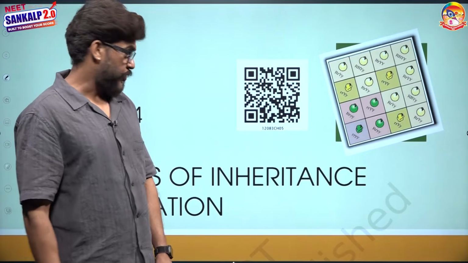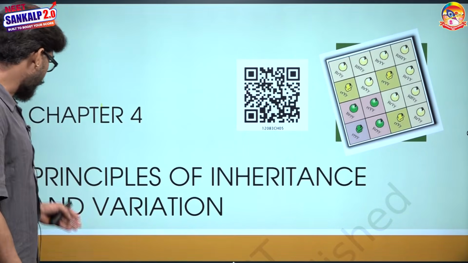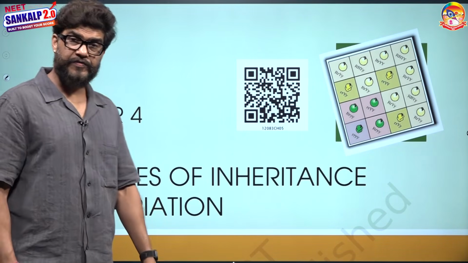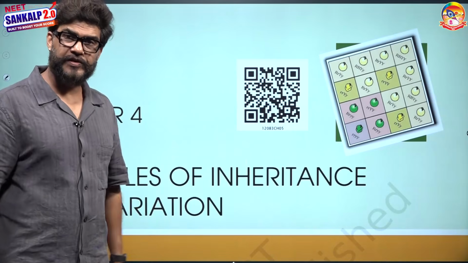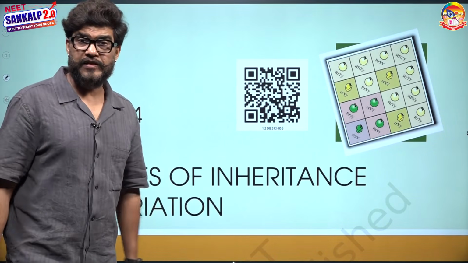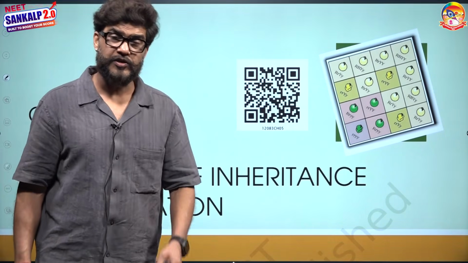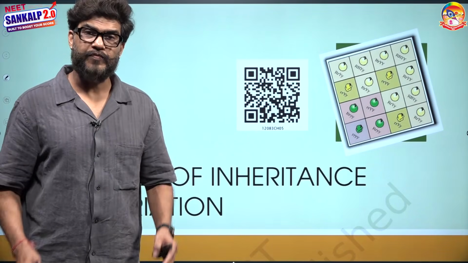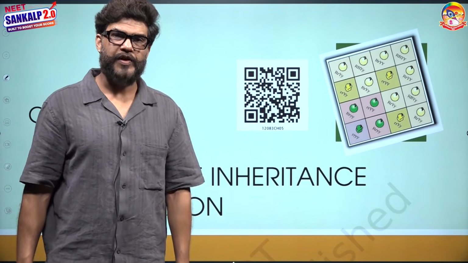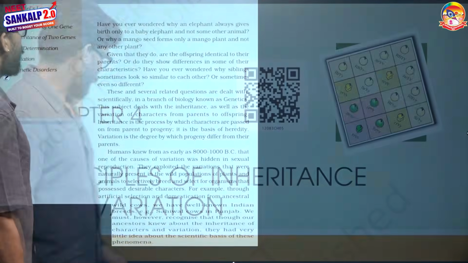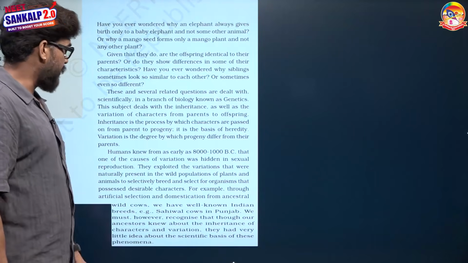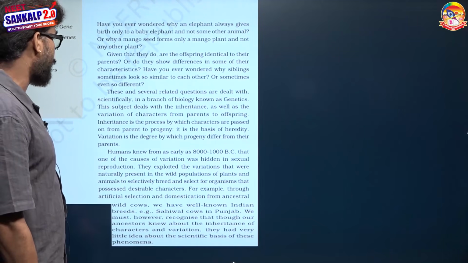Today we are going to discuss one more chapter, Principle of Inheritance and Variations, means genetics. What are the areas in this chapter that, in these last moments of your preparation, we should pay attention to? Today we are going to explore. So come on. In the first section there are two things that you should keep in your memory.